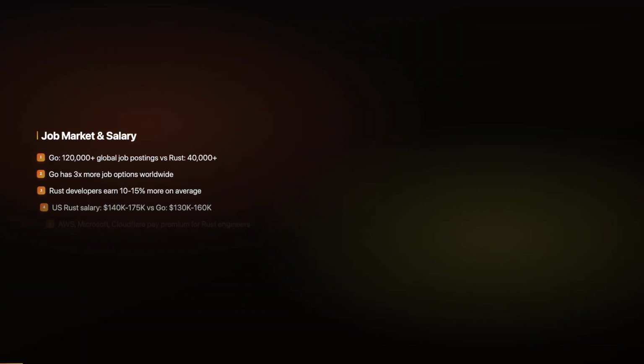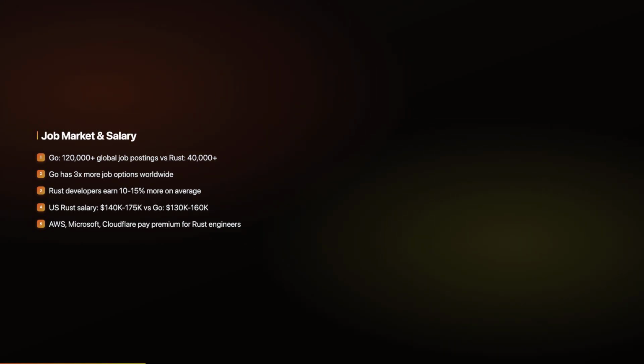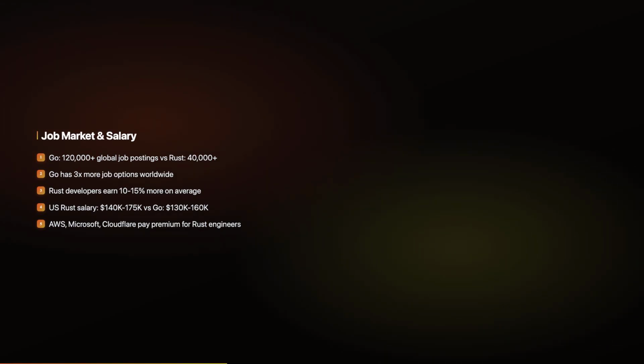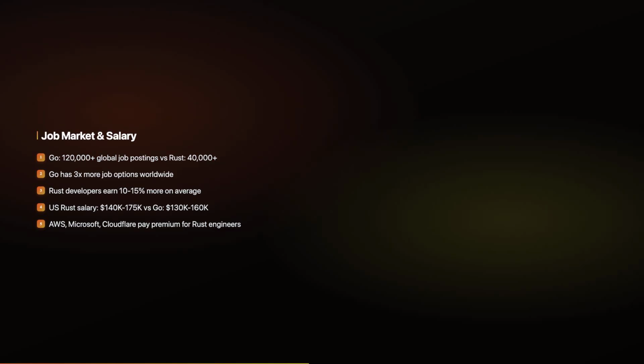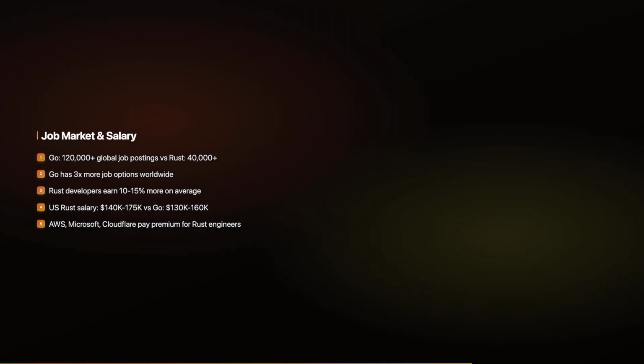Go has about 120,000 global job postings compared to around 40,000 for Rust. That is 3 times more options. But Rust developers earn 10 to 15% more on average. In the United States, Rust salaries range from $140,000 to $175,000. The reason is supply and demand. Fewer developers know Rust, and the companies that use it like AWS, Microsoft, and Cloudflare pay premium salaries to attract talent.